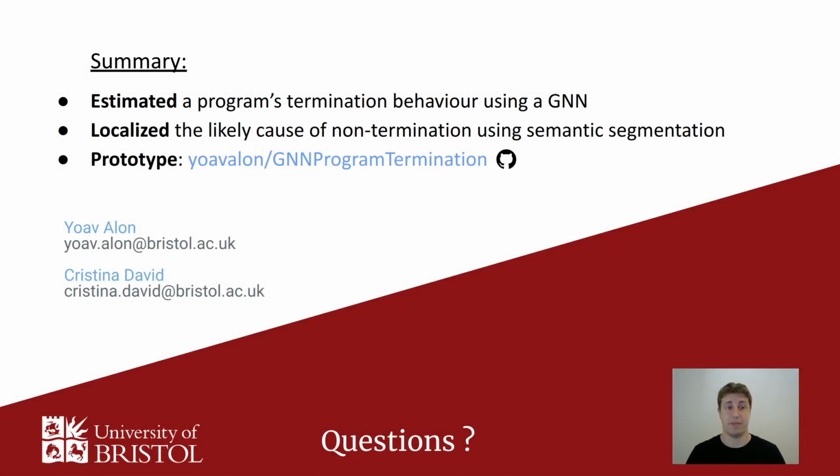To sum it all up, we estimated programs' termination behavior using graph neural networks. We were able to localize the cause of non-termination using semantic segmentation. And we also provide a prototype on GitHub. We are very happy if you try the prototype and also to receive your questions.